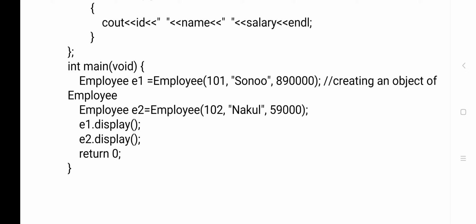When E2 display is executed, you will get 102 Nakul 59,000, because 101 Sonu 8,90,000 belongs to the E1 object and 102 Nakul 59,000 belongs to the E2 object. So this is about the parameterized constructor.